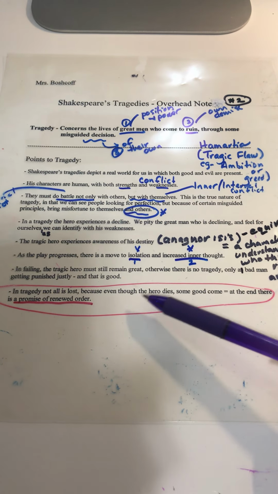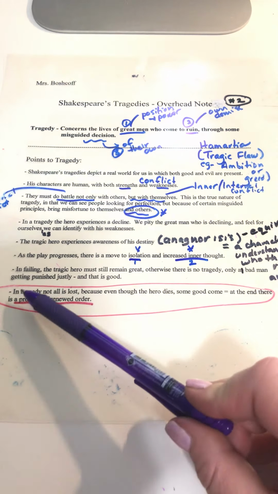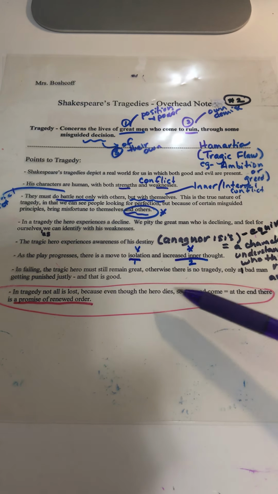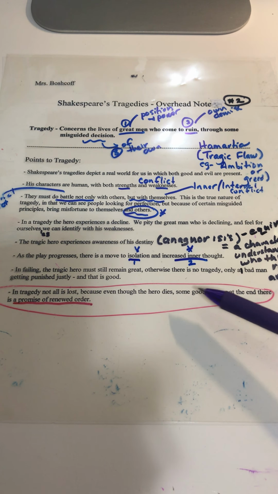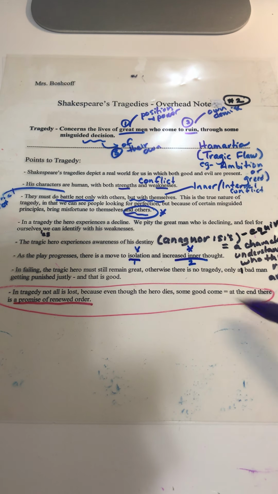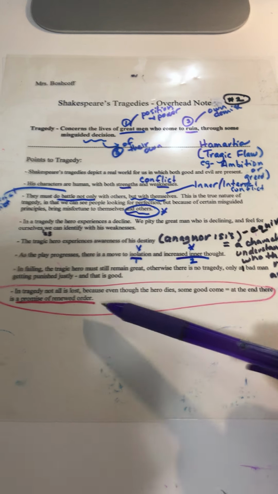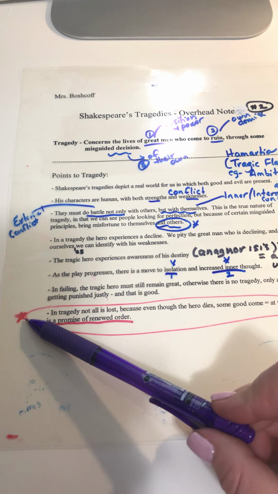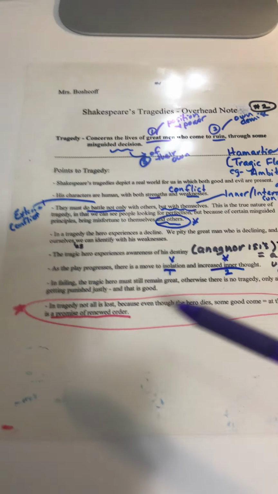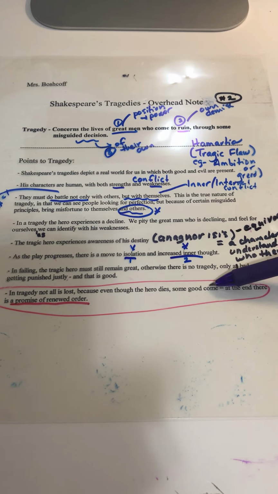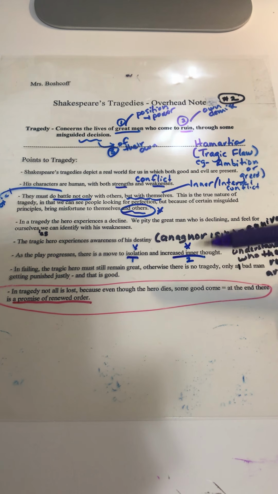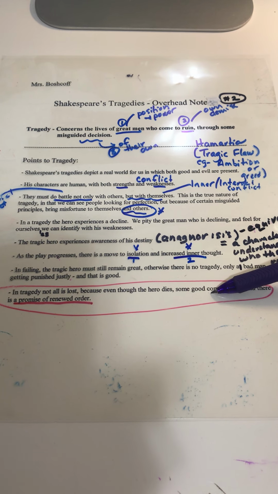In tragedy, though, not all is lost. For Shakespearean tragedy, not all is lost, because even though the hero dies, some good comes. At the end, there is a promise of renewed order. So please make sure you put a star beside that information as you are taking a note, because this last point is a very important point for understanding Shakespearean tragedies.